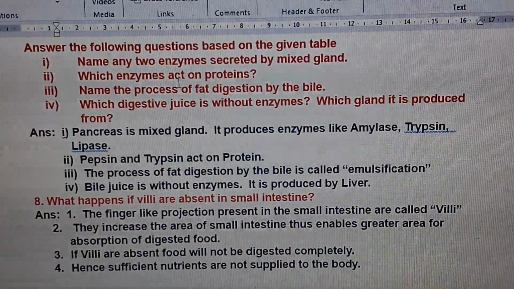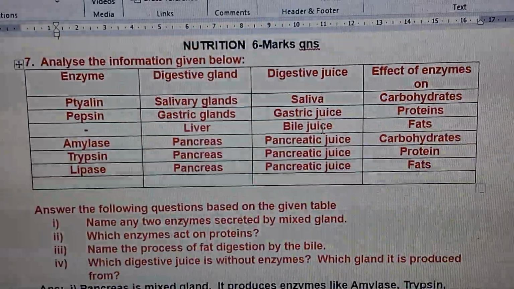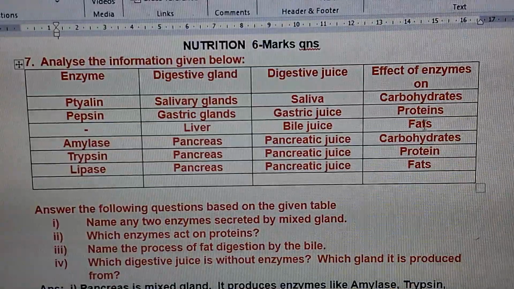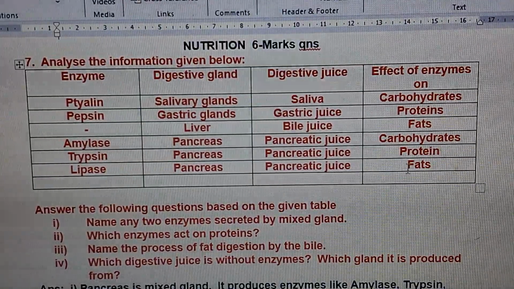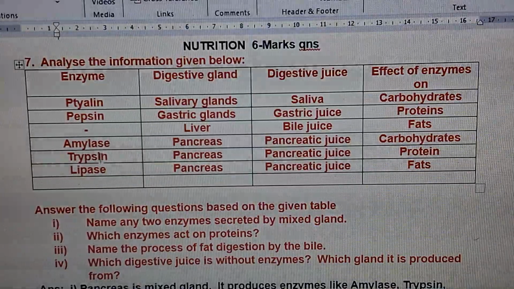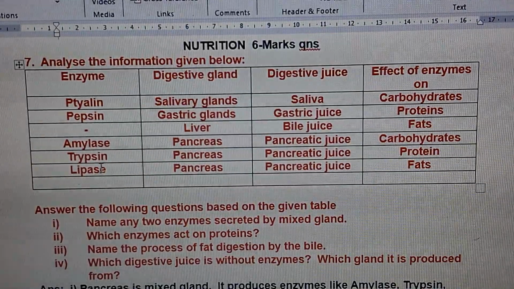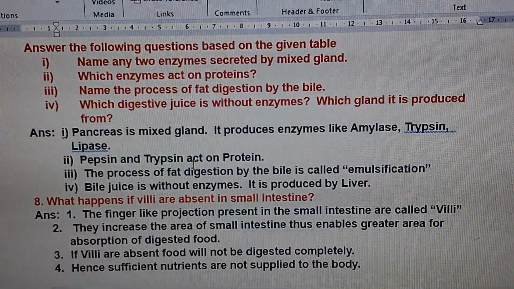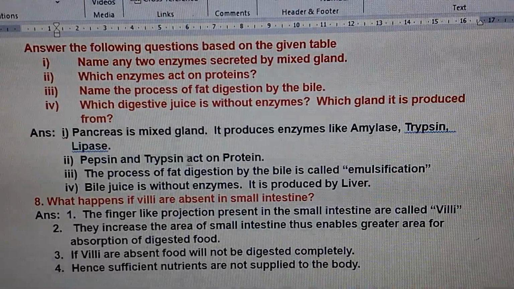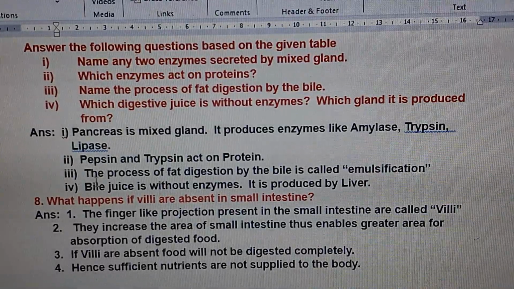Second question: which enzyme acts on proteins? See here proteins are here. So what is the enzyme? Pepsin, and another one, trypsin. So pepsin and trypsin are the enzymes; pepsin and trypsin act on protein.